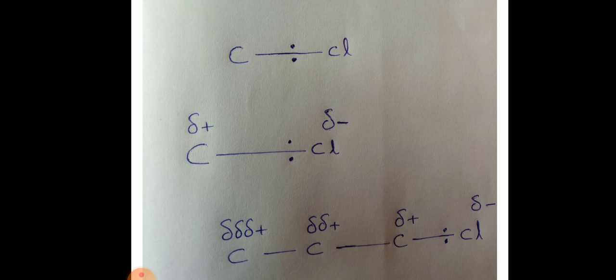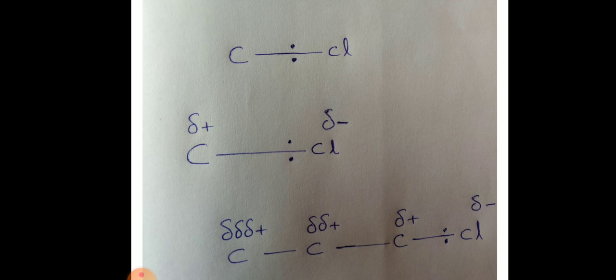But practically that is not taking place because of the higher electronegativity of the chlorine atom. The sigma bonded electrons are displaced from the center towards chlorine. In the second figure, the bond pair electrons are slightly dislocated from the center towards the chlorine atom.